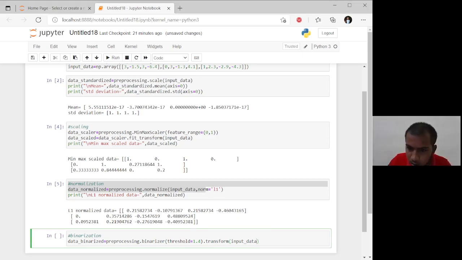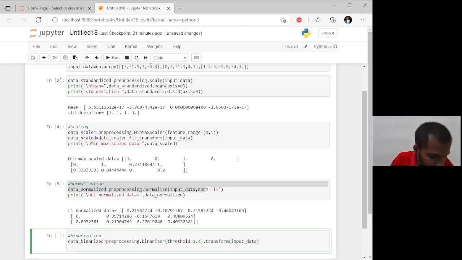Here we are putting the threshold value as 1.4, which means when the value in the input data is above 1.4, it gets converted into 1, and when it is below 1.4, it is converted into 0, so our output should come as 0 and 1.